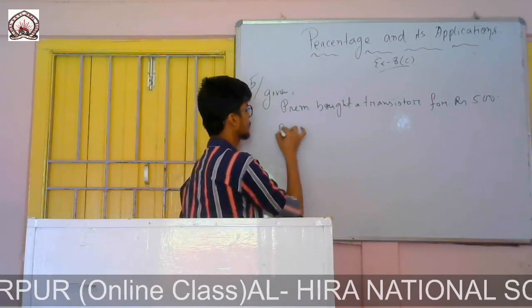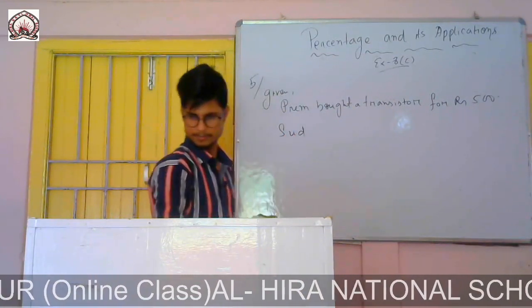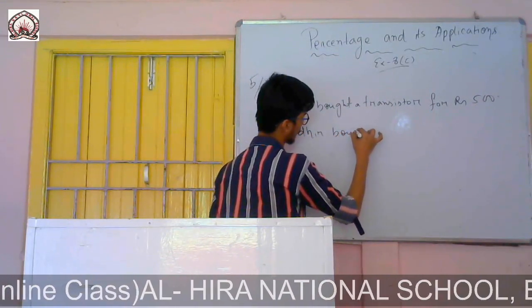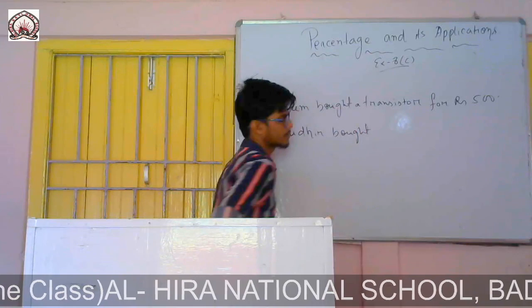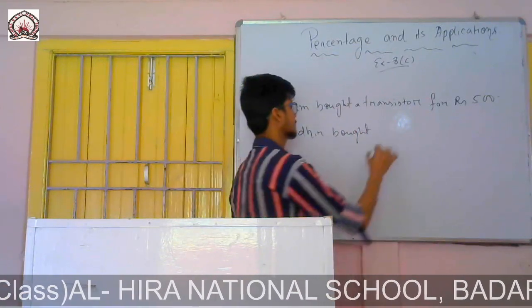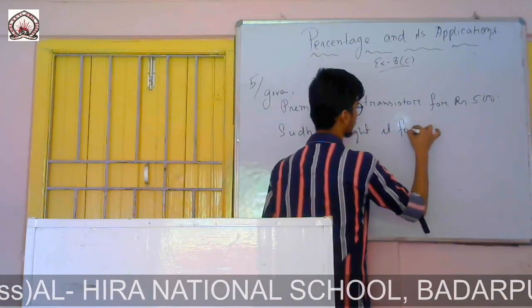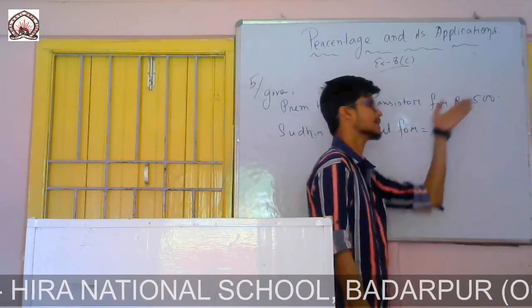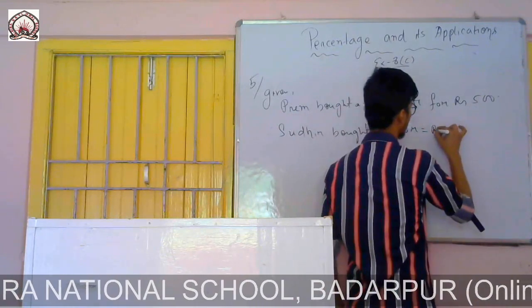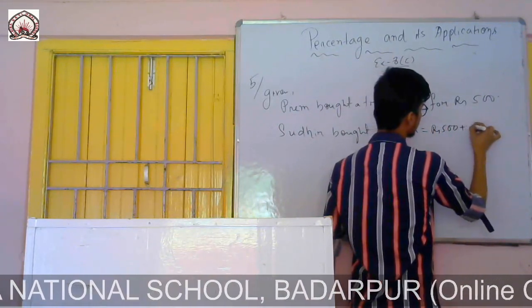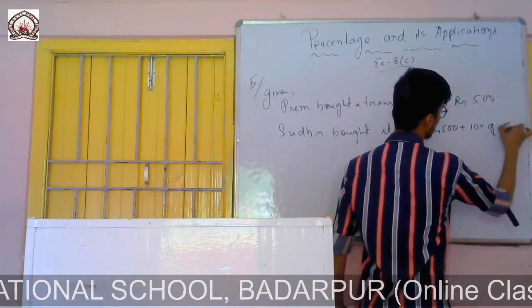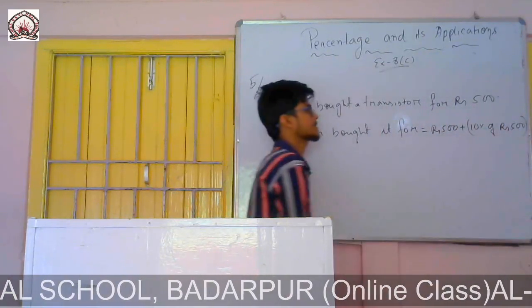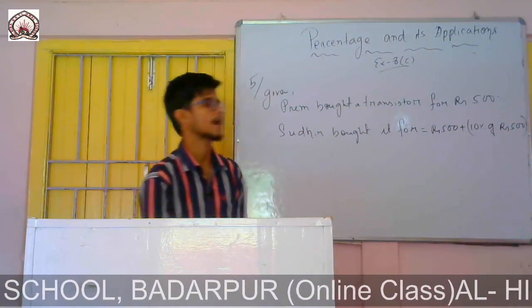So therefore Sudhir bought it for, so for Sudhir it will be this 500 plus 10% more. So rupees 500 plus 10% of rupees 500.